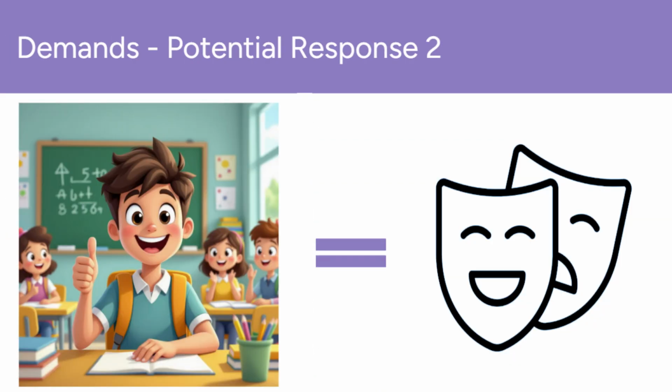This is the second response you may see, nothing. The child looks perfectly fine, may be smiling, seems to be interacting okay with others, is actively participating in an activity. And that lies in why this disability can be so difficult to support, as you don't always see it. PDAers are known for being extremely high masking. If you are not familiar with masking, the PDAer will hide or suppress, and will appear to be just fine, so masking is like putting on a costume and acting in a play.